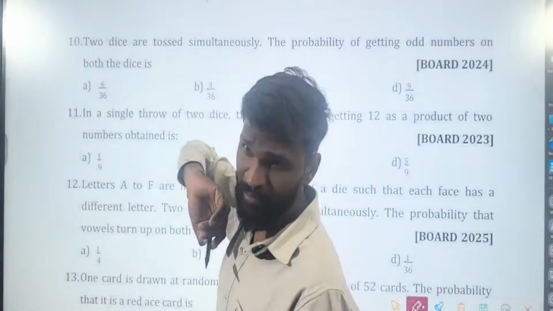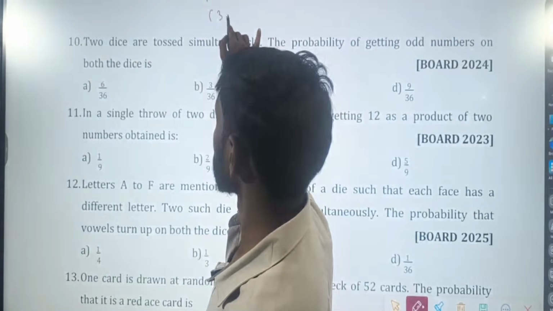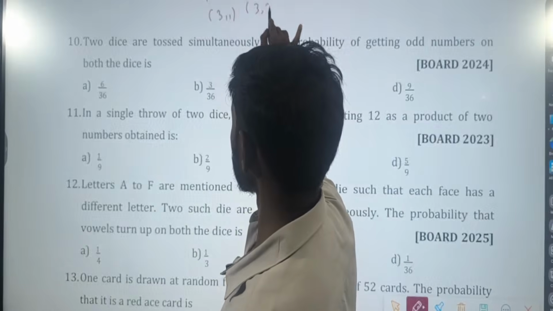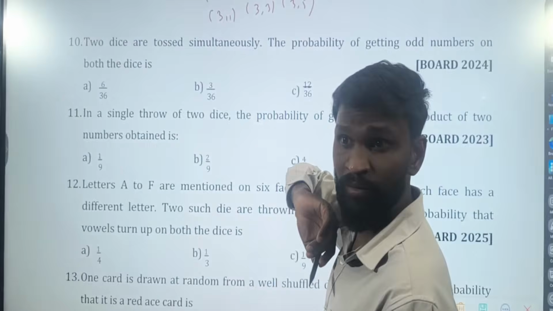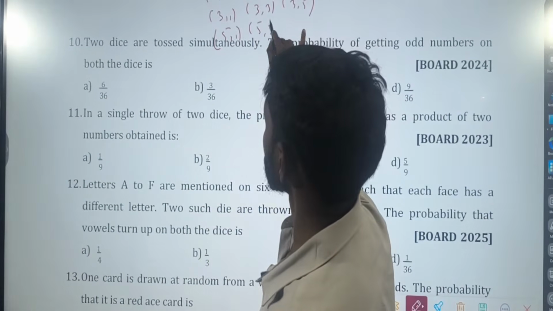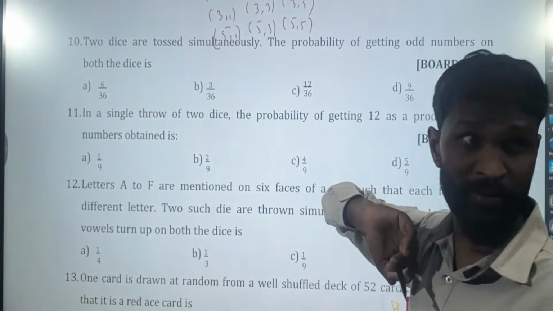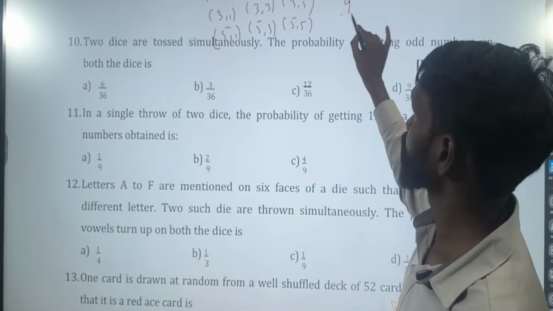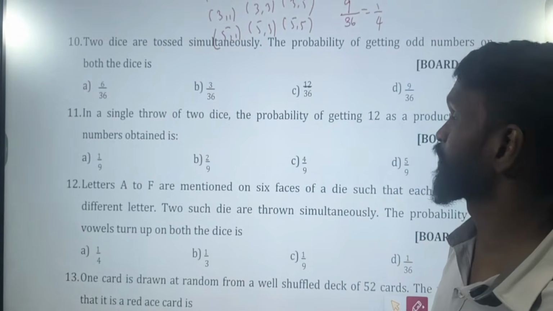With 2 you won't get, because 2 is an even number. Therefore 3 1, 3 3, 3 5. Can I write with 4? No. 5 1, 5 3, 5 5. How many possibilities? 9 out of 36. What's your answer? 9 ones are 9, 4 nines are 36, so 1 by 4. Which option?